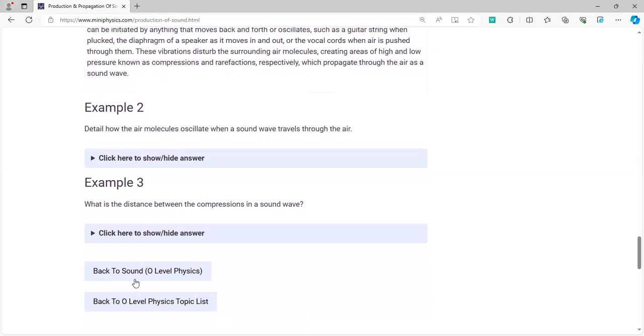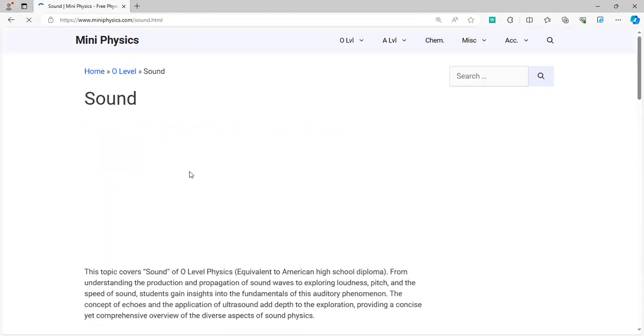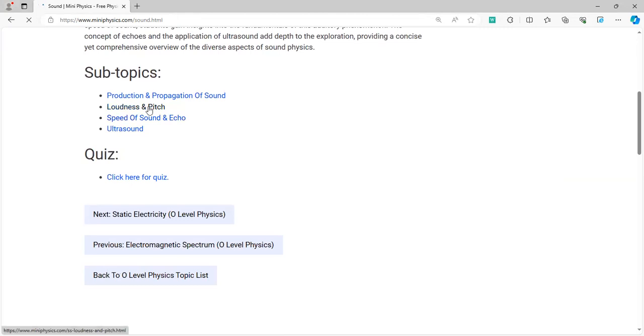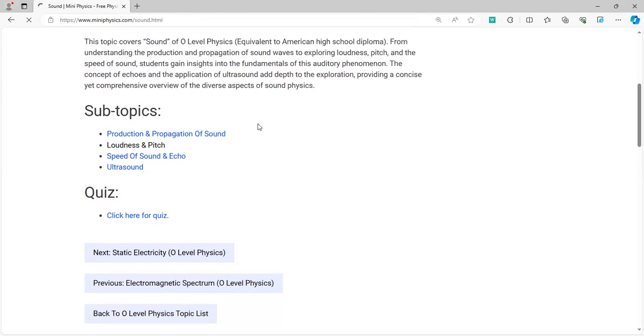Now, I'll be coming to the next topic. We talk about the loudness and the pitch of sound. So what is loudness? The loudness of a sound wave is measured in decibels. You say that a sound wave is 10 decibels or 20 decibels. The greater the number of decibels, the louder is the sound wave. And how do we determine how loud a sound wave is? We measure its amplitude. The greater the amplitude of a sound wave, the greater is its loudness.